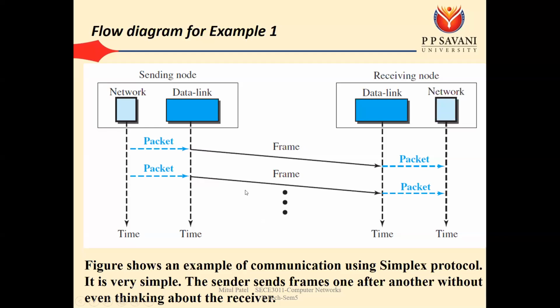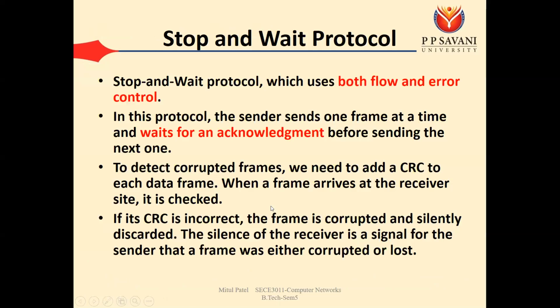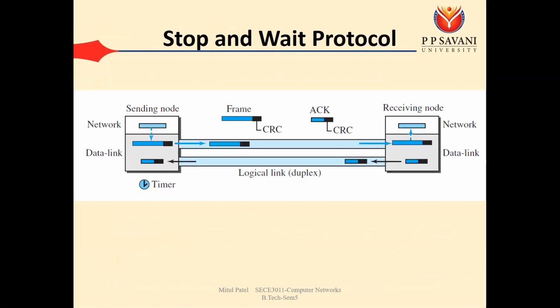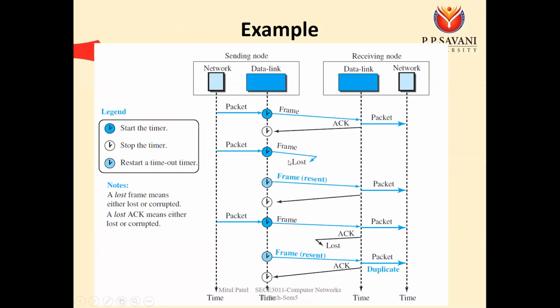So the modification required for such a protocol, the first modification of the simple protocol, is the stop and wait protocol. In the stop and wait protocol, we send the frame and then we wait for the acknowledgement. Once the frame is sent and its acknowledgement comes, we can say that our transmission is successful. We have seen this example with three types of frames. In the first frame, we sent it and got the acknowledgement, so we can say that our first frame transmission is successful.